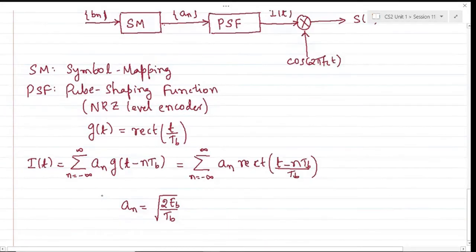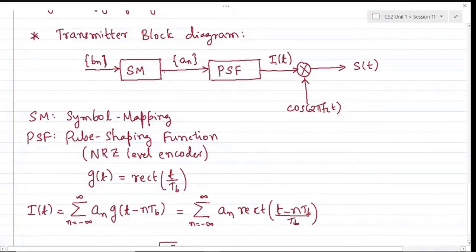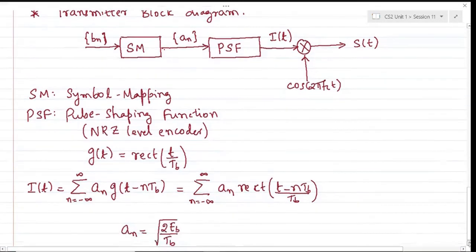I'm doing this because the only difference between I(t) and S(t) in terms of frequency spectrum is what? What is the difference between the frequency spectrum of I(t) and S(t)? One is rectangular, and the other one is low pass. I(t) is low pass and S(t) is band pass. Band pass, that's all. So the frequency spectrum of I(t) will be shifted by an amount of fc, that's all. Okay, so that's the only difference between I(t) and S(t), and hence I'm taking that multiplication factor back into the symbol mapper output as a_n itself.